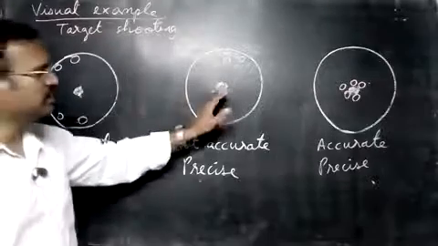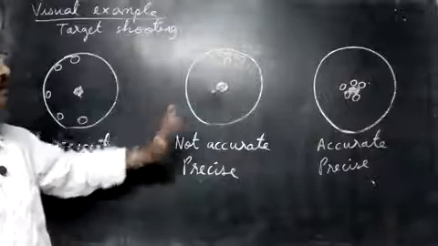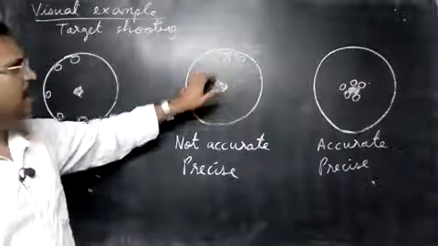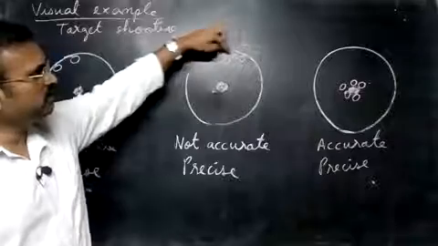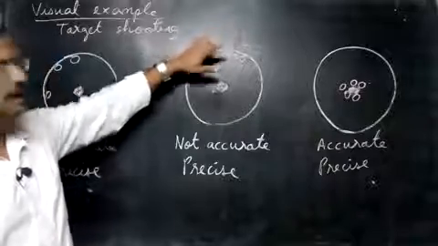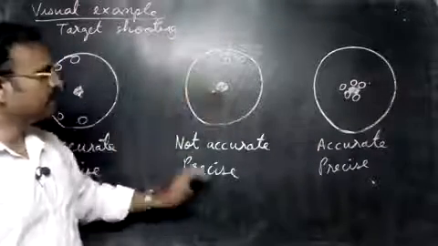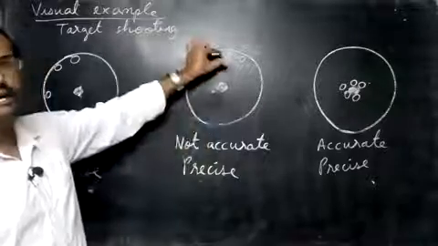Let's see the second one. The second person comes and shoots. In this case, again he misses the bullseye, and all 5 arrows hit the top part only. So it's not accurate, because it doesn't touch the center, but it is precise. Why precise? Because all the arrows are together, in one place only.